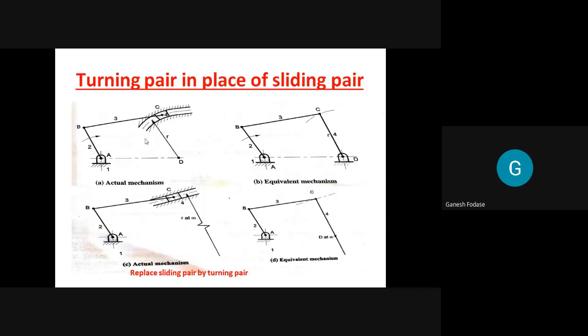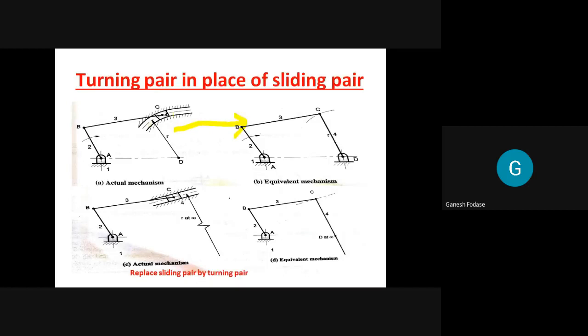Okay. So you can see there are two mechanisms discussed here. The first one, A, is the actual mechanism, and this one is the equivalent mechanism obtained from it. How to obtain the equivalent mechanism from this mechanism, we'll see now. So this one is the equivalent mechanism, and this one is the actual mechanism.